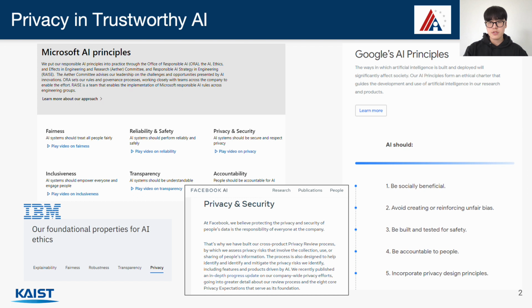Recent machine learning research found that there are various kinds of privacy threats during model training, so protecting the models from these threats becomes one of the important directions for trustworthy AI research. Many companies like Microsoft, IBM, Facebook, and Google emphasize the importance of trustworthy AI, and they suggest their principles for it. They are slightly different from each other, but they have common main directions, and they include privacy and security, as well as fairness and explainability.